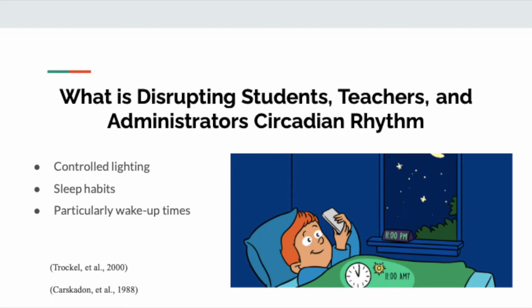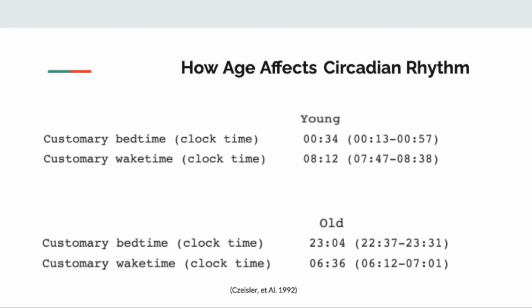students, teachers, and administrators. A major difference between students and their teachers is age. One study showed that under the same living conditions, the older subjects, average age 71, went to bed on average an hour and a half before the young group, average age 22. They also woke up over an hour and a half earlier. This table shows the average bedtime and wake time for both groups.